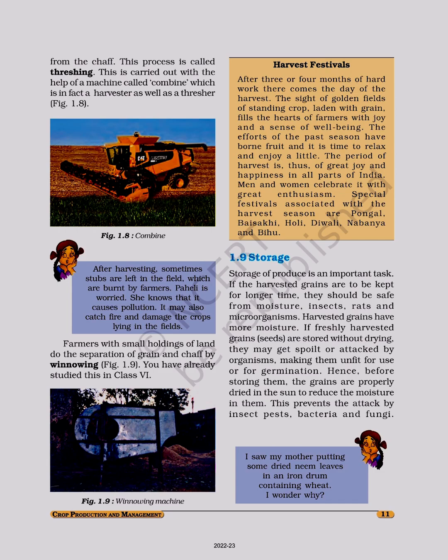Farmers with small holdings of land do the separation of grain and chaff by winnowing. You have already studied this in class 6th. Figure 1.9, winnowing machine.